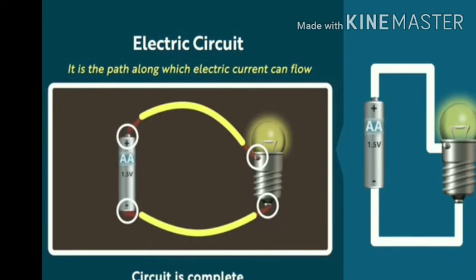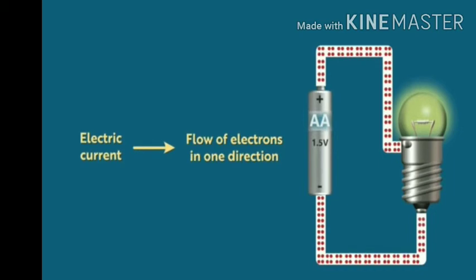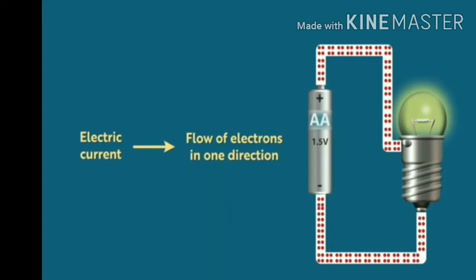When the positive end of the battery is connected with the positive end of the bulb and the negative end to the negative end of the bulb, then the circuit is completed and the bulb glows due to flow of electrons. Thus, the electric current is flow of electrons in one direction from positive end to the negative end. We can say that there is electric current in the conductor.